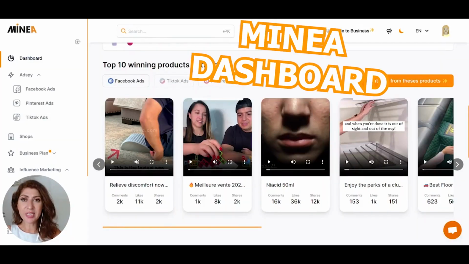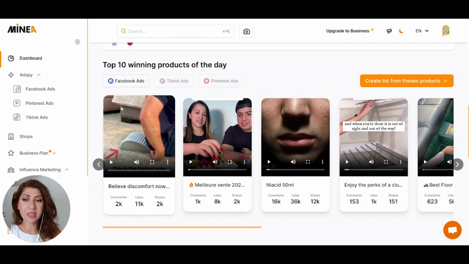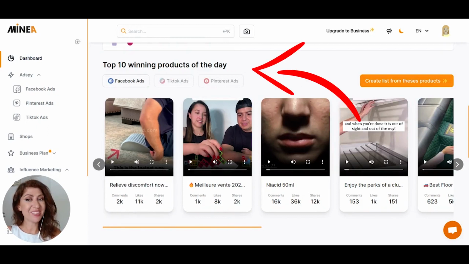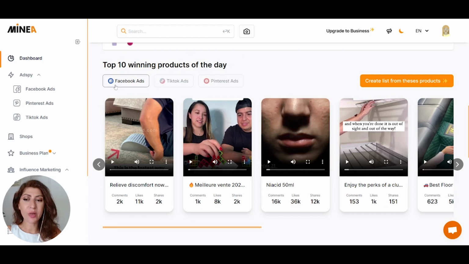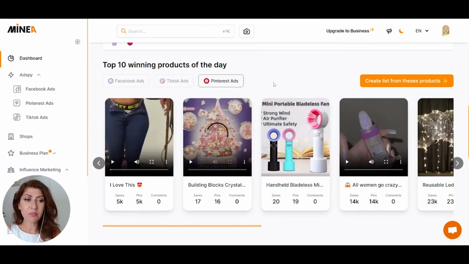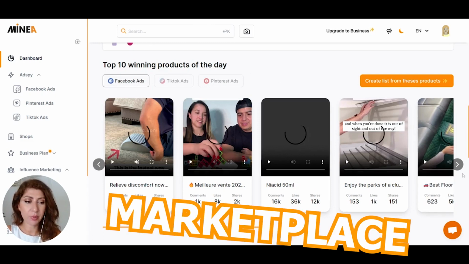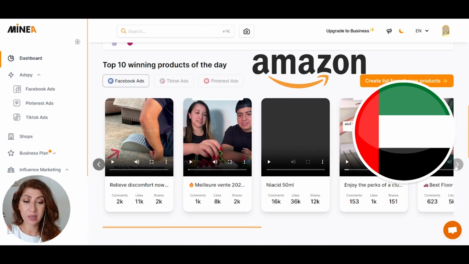So I'm on the Minea dashboard, and straight away on the dashboard, I'm getting the top 10 winning products of the day as ads showing up on Facebook, TikTok, as well as Pinterest. Now, these are not really for a particular country, those are global. So there is another way where you can check in whatever country that you want to sell in or marketplace that you want to sell in, like Amazon UAE as an example.